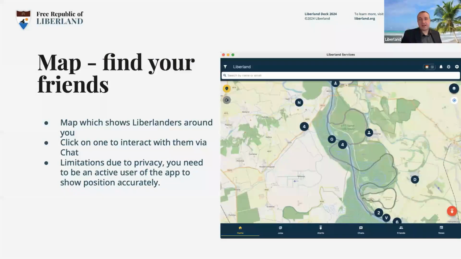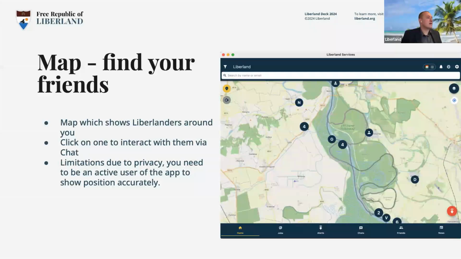Now, next functionality of this is a map. So ever wondered where are Liberlanders around you? Where do they live? Where are they located? If there are any, you can meet them. Now you don't need to wander anymore. Just download our app and you will see them from the comfort of your own mobile phone. And you can click on them as you see them and you can contact them. Of course, it's up to them whether they will talk to you. You can't invade their privacy.